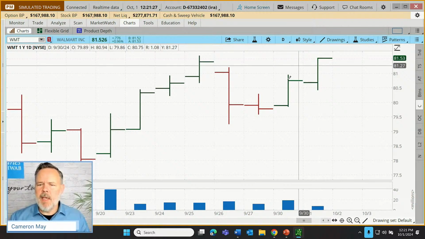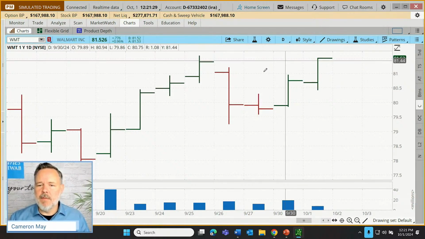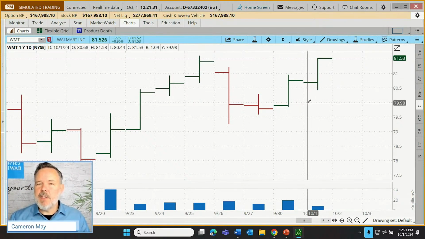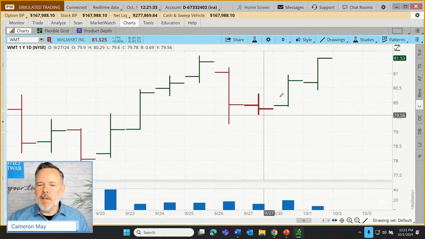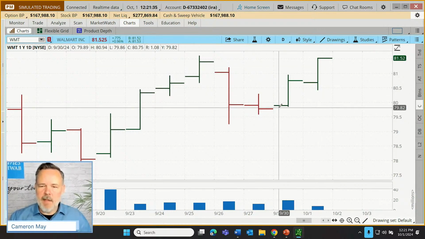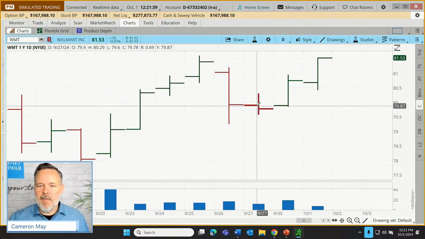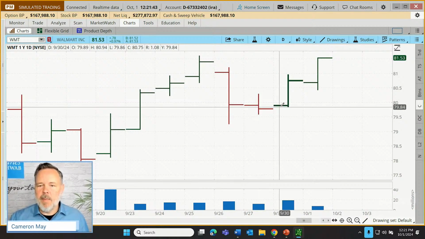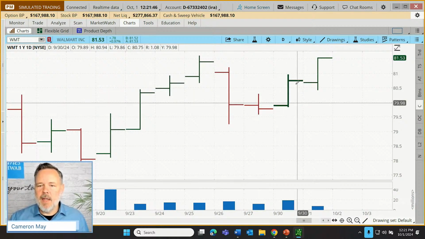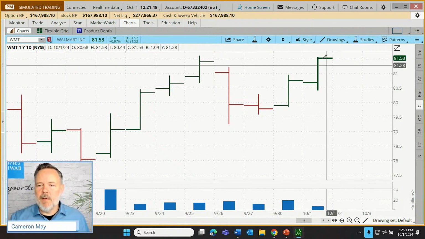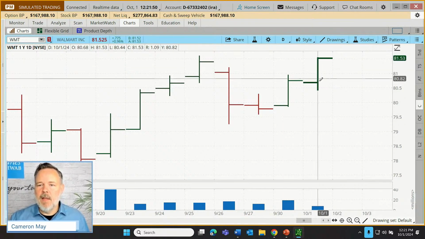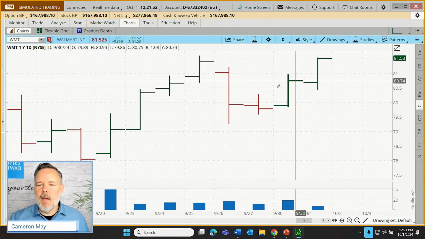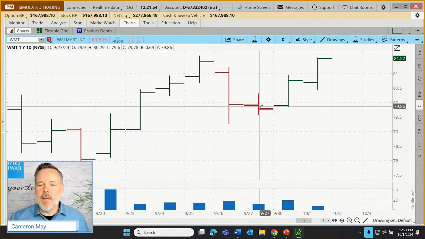What I want you to do is maybe keep your eye on these last few candles and try to envision before we do this what these should look like, because I'll tell you what I think they're going to look like. We have an open here, a close there, that's going to be a red candle. We have an open here, a close there, that's going to be a green candle. We have an open here, a close there, that's going to be a green candle. These last two are going to be empty-bodied candles. This one's going to be solid.